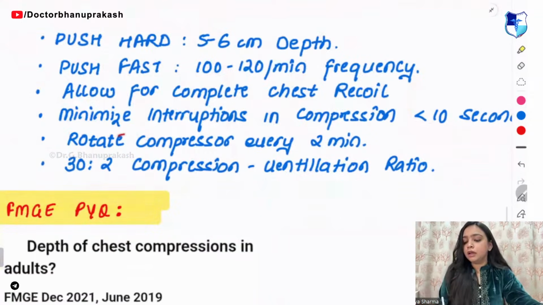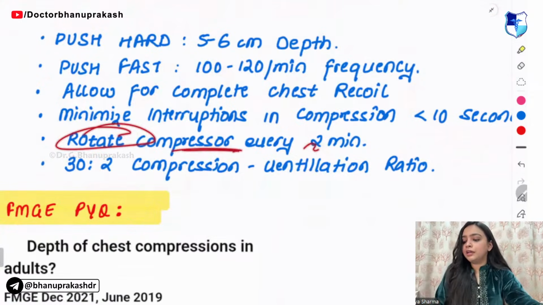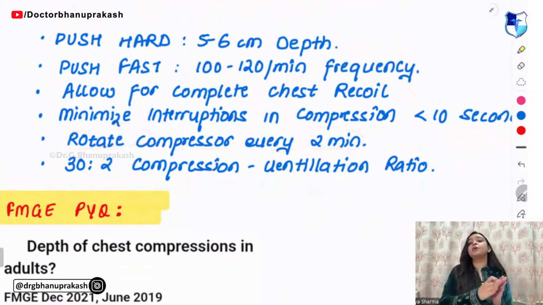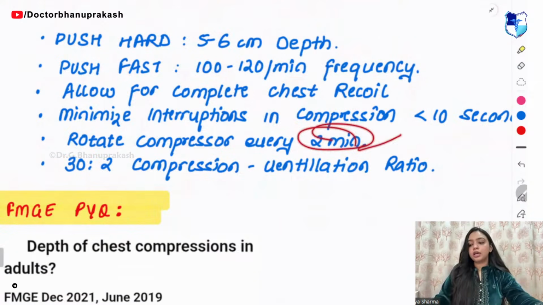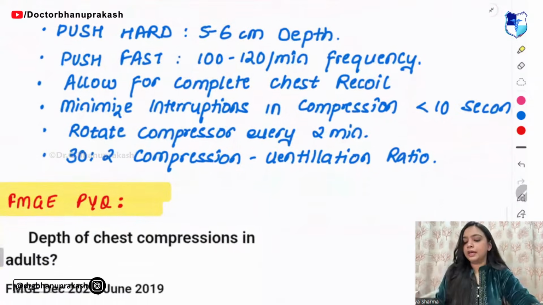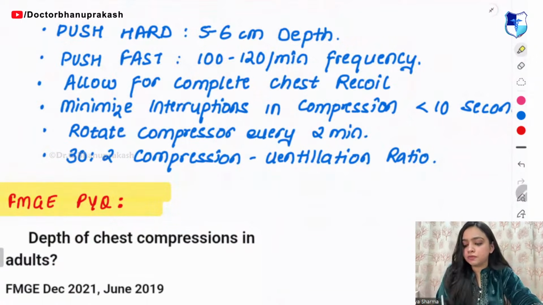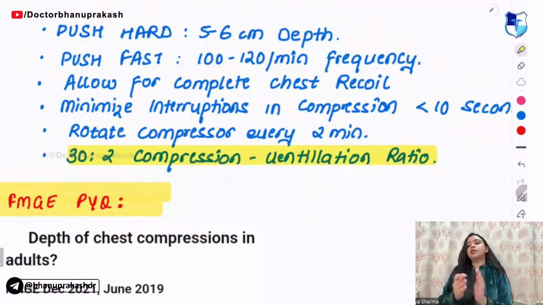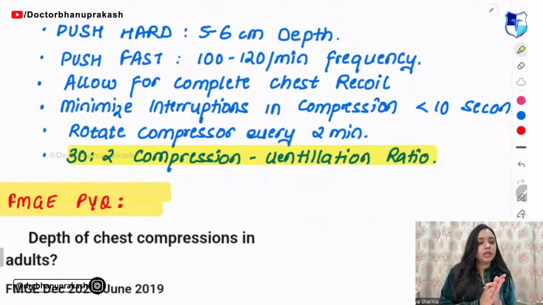Okay. Then you have to rotate the compressor every 2 minutes, because 2 मिनट के बाद तो यार तुम भी थक जाओगे ना, तो तुम्हें कोई और चाहिए रहेगा. So you have to have at least 2 people, right? Compression to ventilation ratio, ये बहुत important है. This is very very important, guys. Compression to ventilation ratio कितना होगा? It should be 30:1.